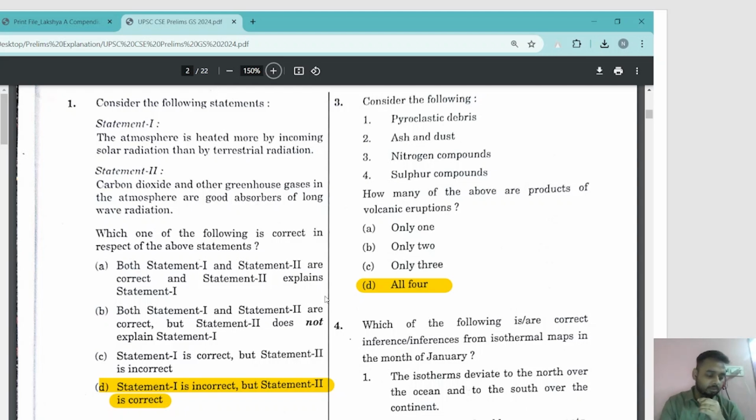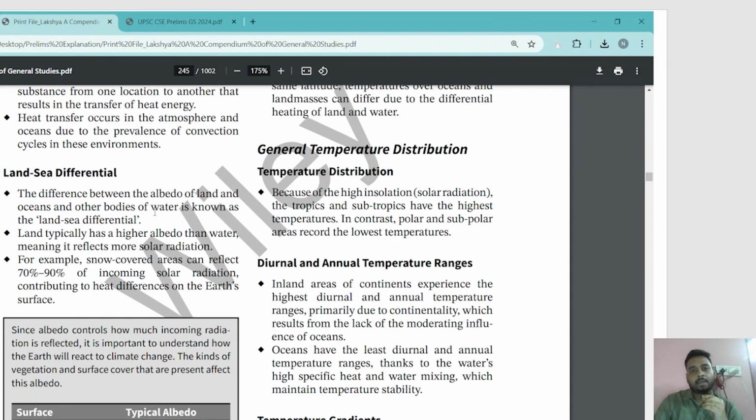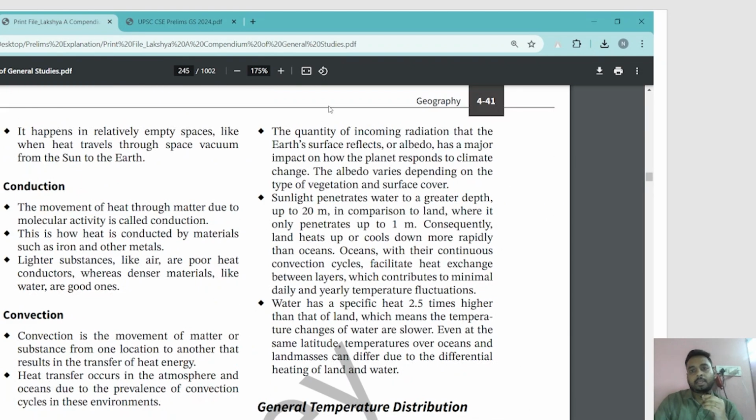And revision is something which is very important in this exam process, right? If you are going to study any subject, revision is the key. So see the first statement, the atmosphere is heated more by incoming solar radiation than by terrestrial radiation. Terrestrial radiation is the outgoing radiation. If I have to solve this question, you will be able to find this exact question in the Wiley India book, right? I'll just show you.